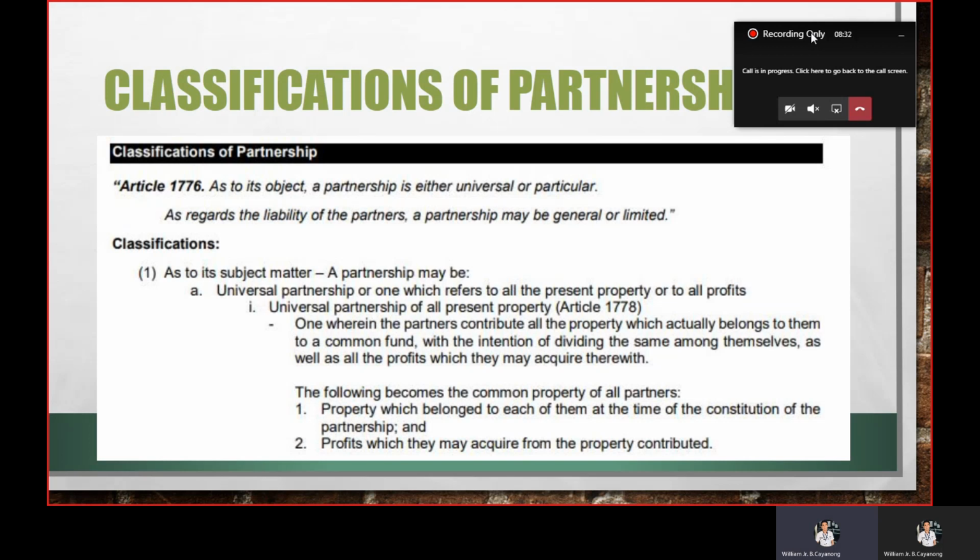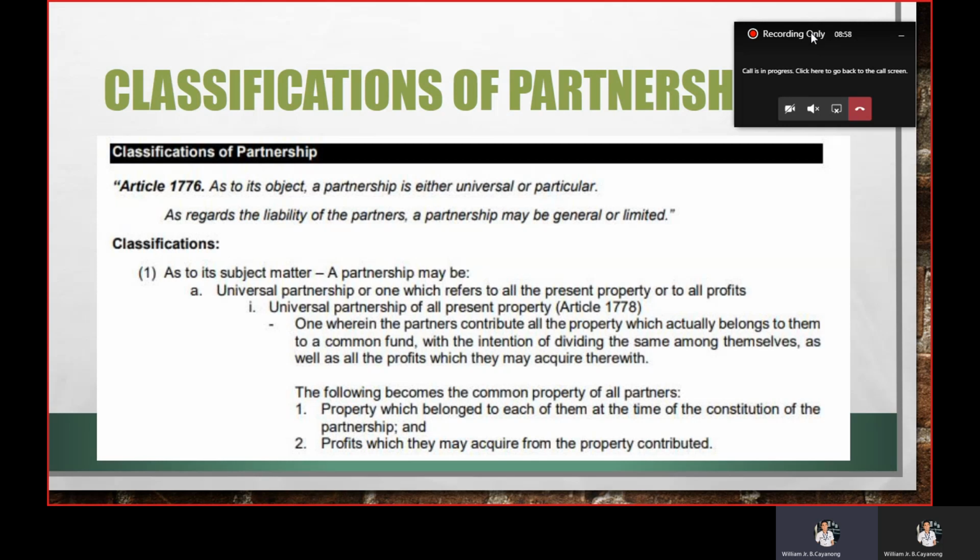So when we say universal partnership of all present property, our goal here is to identify ano yung mga properties that are included in the partnership. When we have all present property, this is one wherein the partners contribute all the property which actually belongs to them to a common fund. So the following becomes the common property of all partners.